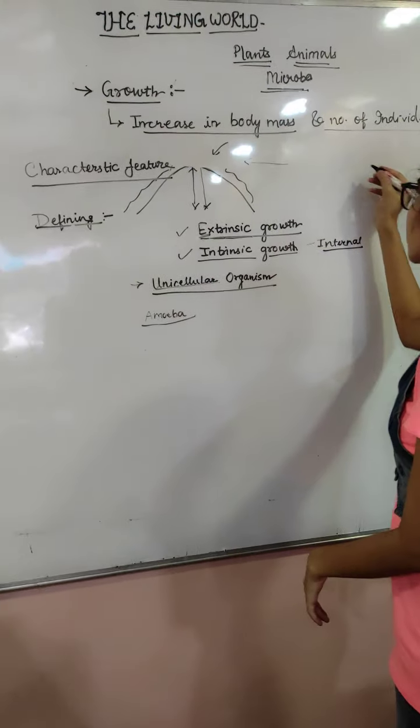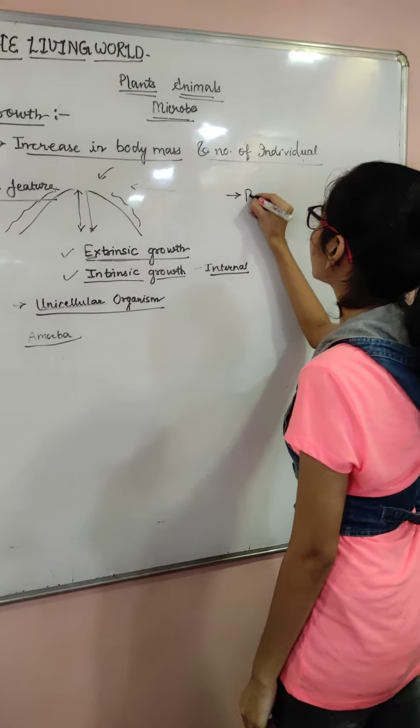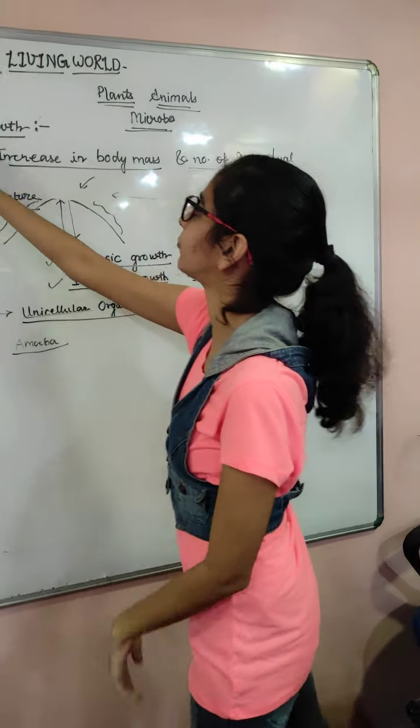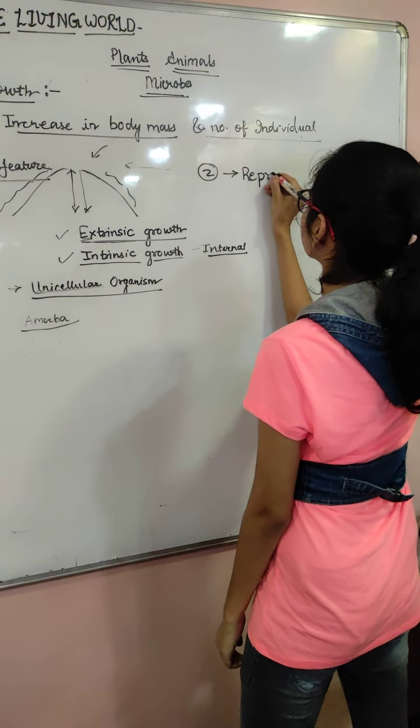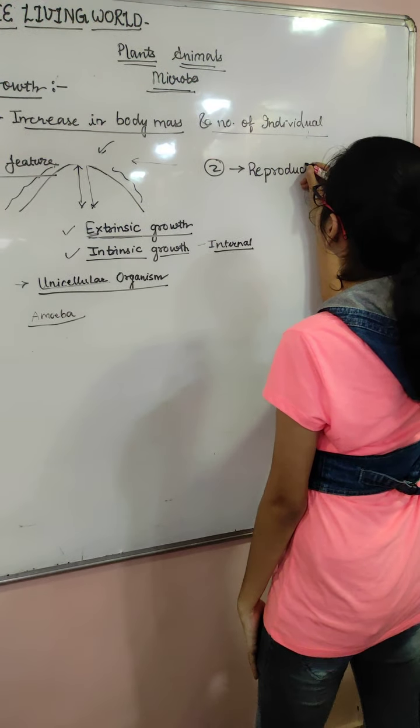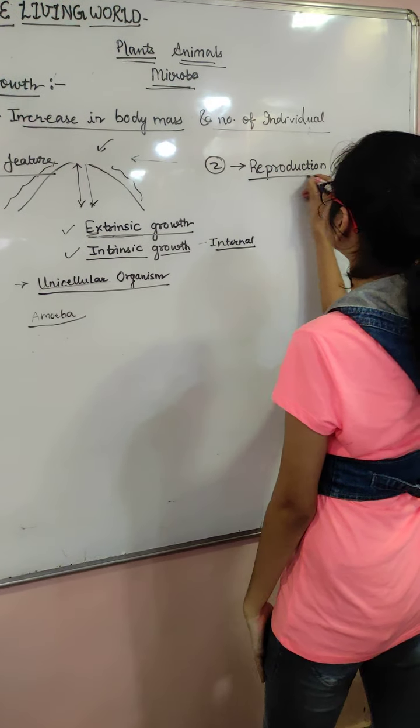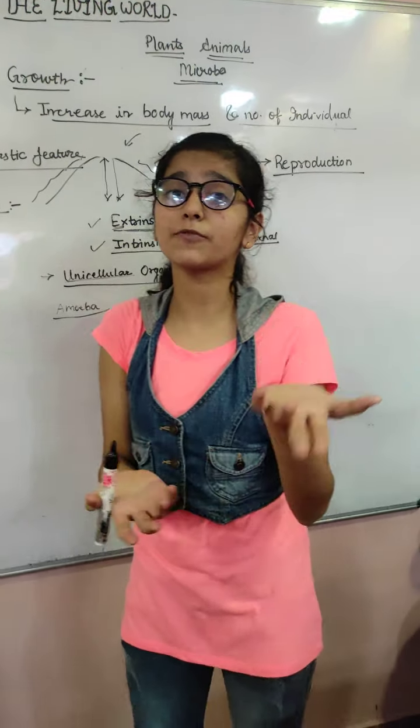Let me first introduce what reproduction is. This is the second feature, this is the first one, and I am writing the second one here. This is reproduction. Reproduction is a process of making individuals of the same kind.